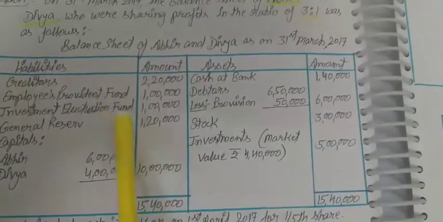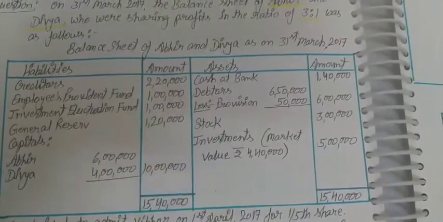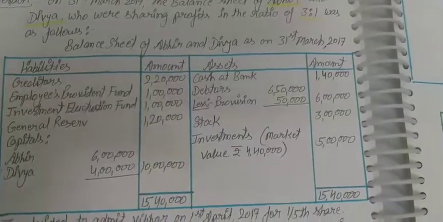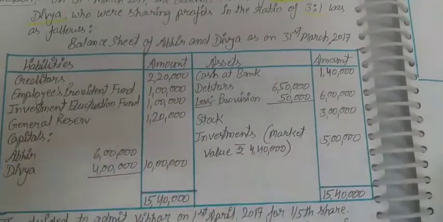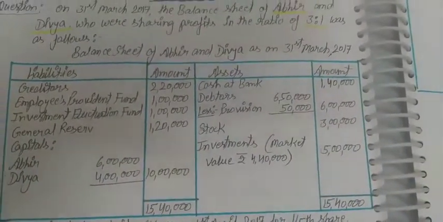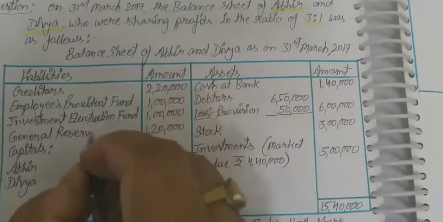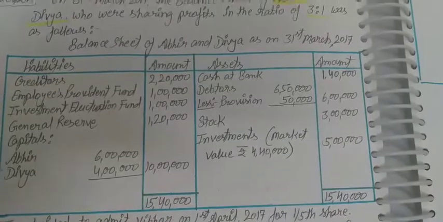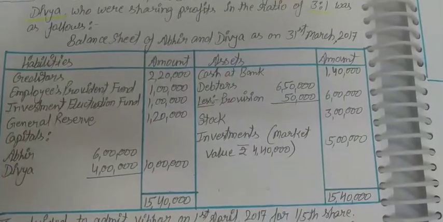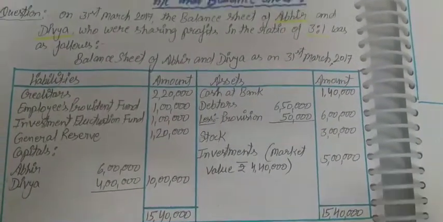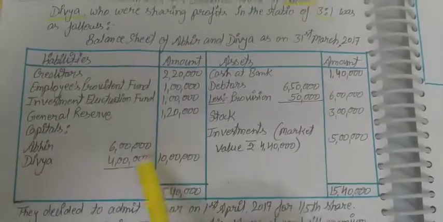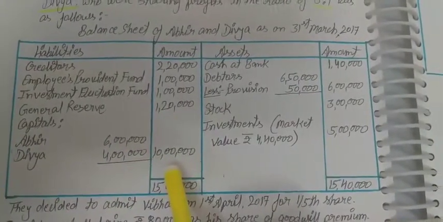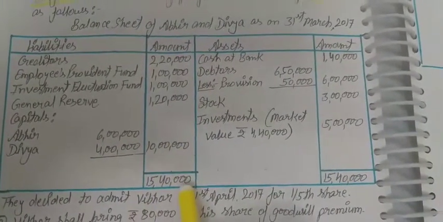This is the new transaction in this question compared to the last problem. General reserve is also given. What treatment we have to do related to the general reserve, we will see. Capital accounts of Abhir and Divya 6 lakh and 4 lakh, total 10 lakh, and the total of the balance sheet 15,40,000.